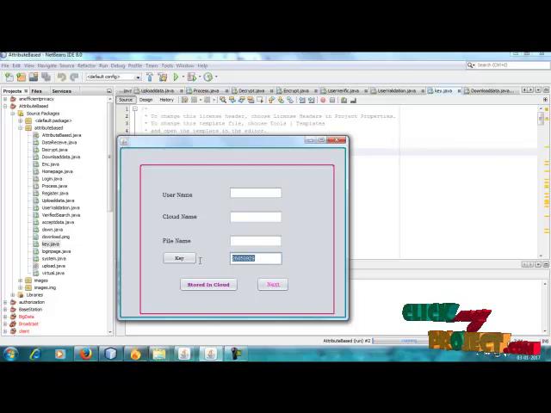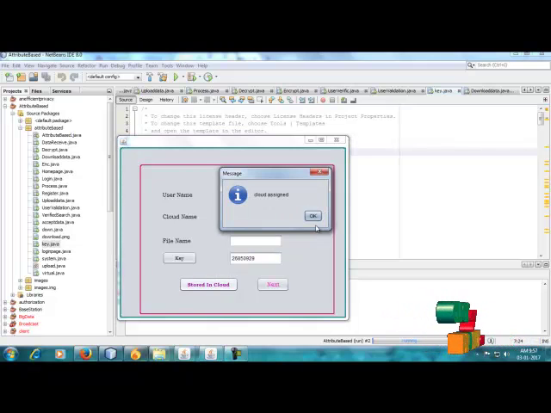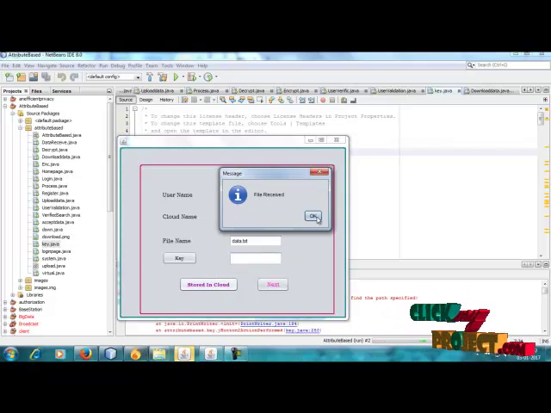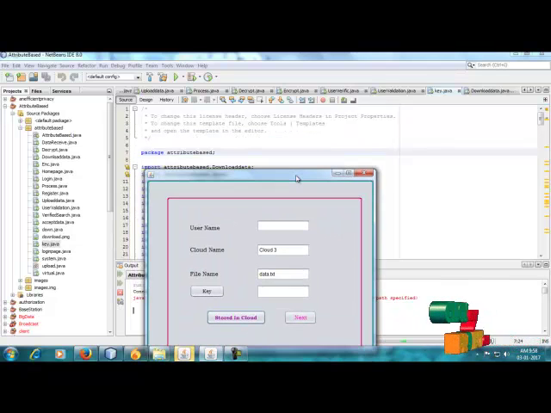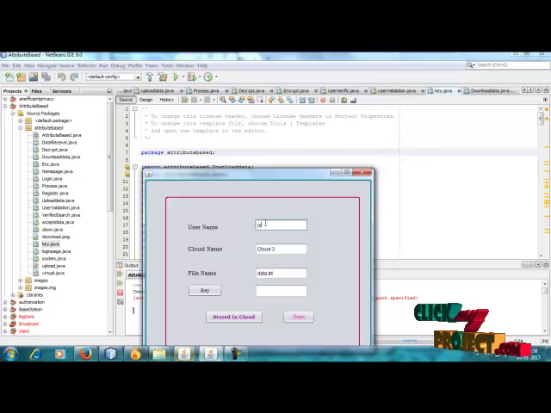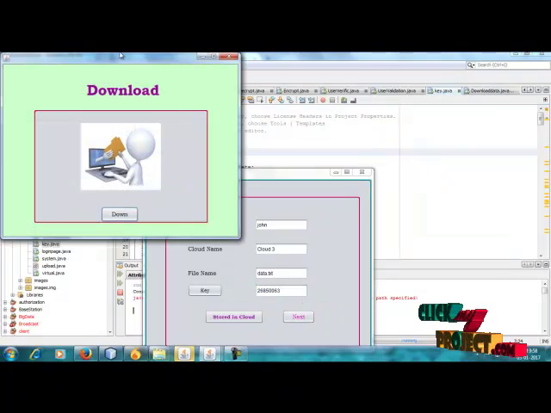So here we will get the key. This is our key. So again now it is to be stored in the cloud. So the cloud is assigned. So the file is received. So the cloud is stored. So this is the data. So the username is John. So this is the key. Okay, so go for next.